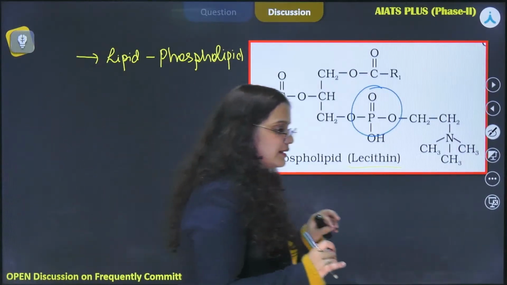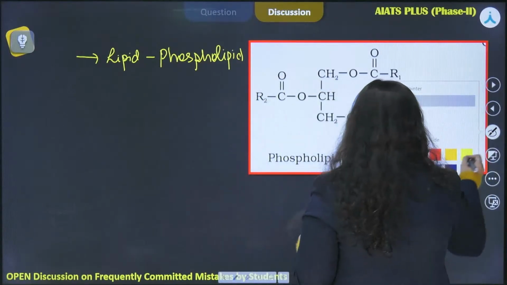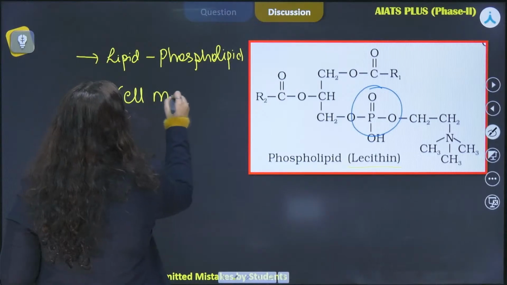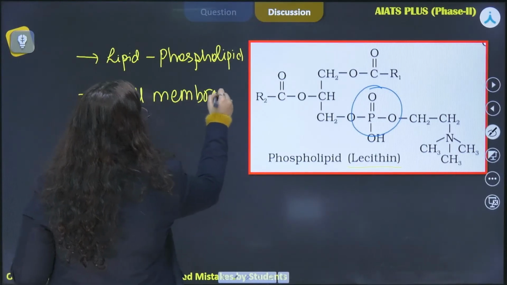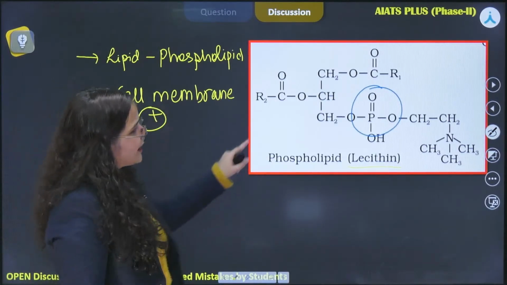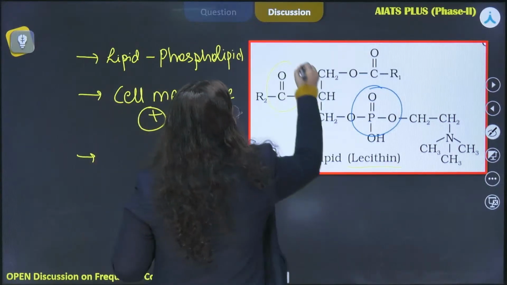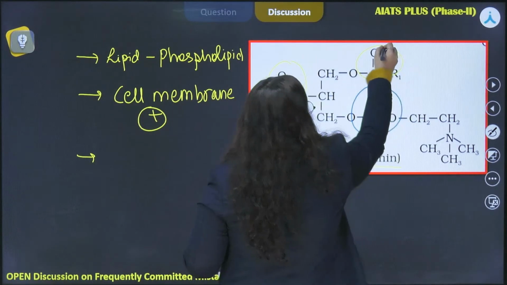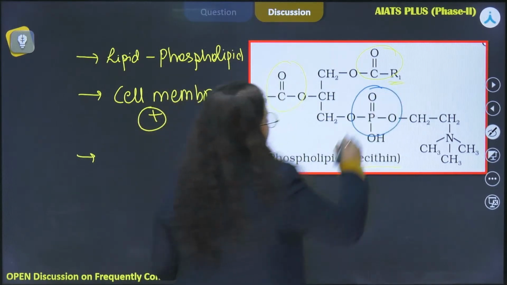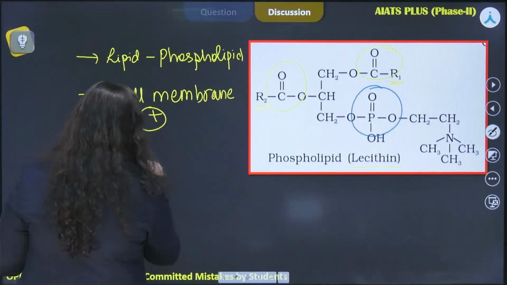So basically lecithin is a phospholipid which is predominantly found in the cell membrane, and we can say that it is made up of two fatty acids. The two fatty acids that we have here are R1 and R2.